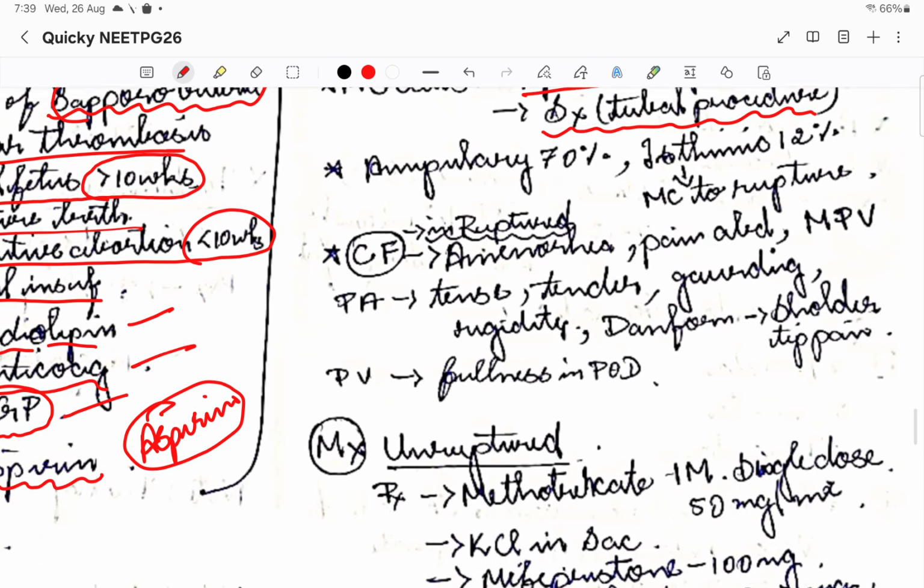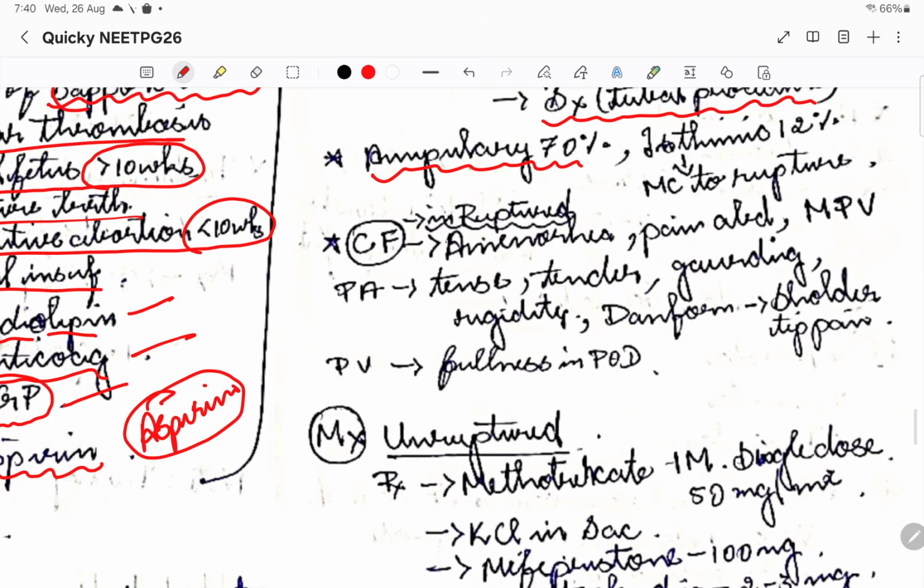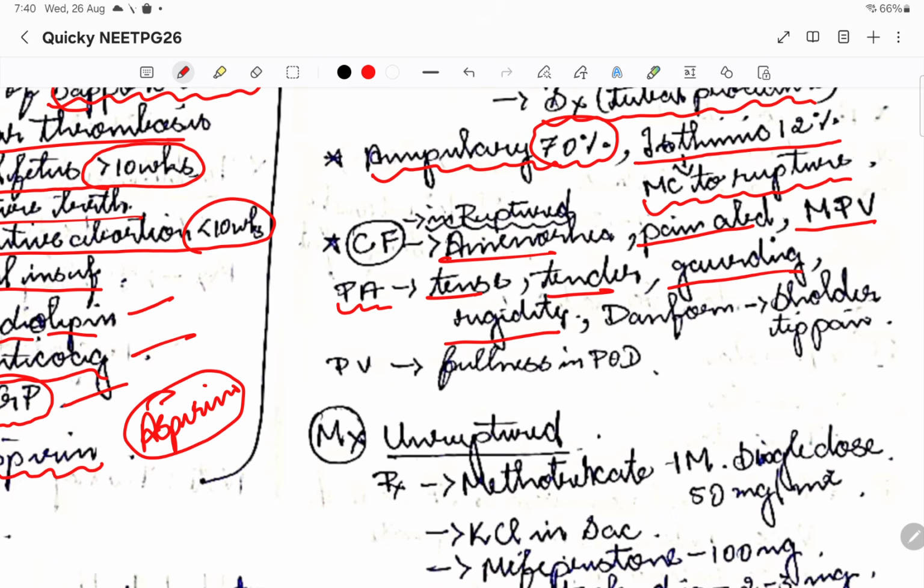The ampullary ectopic pregnancy is 70%, and isthmic is 12%. Isthmic is the most common one to rupture. So what are the clinical features of ruptured ectopic pregnancy? There will be amenorrhea, pain in the abdomen, and there will be bleeding per vaginum. Per abdomen, the abdomen will be tense and tender, guarding will be present, and rigidity will also be present, just like peritonitis. So all these inflammatory findings will be there.